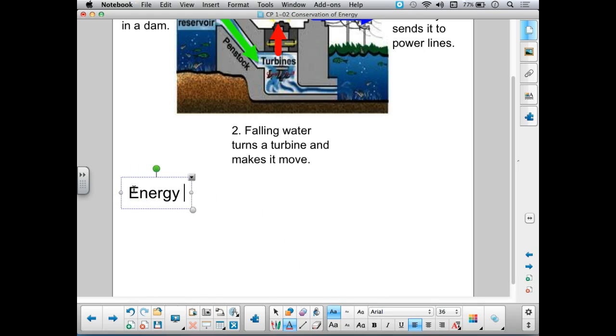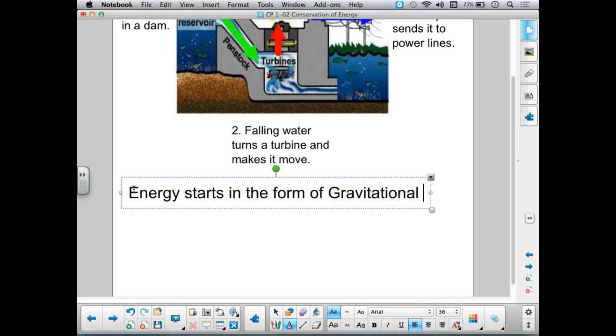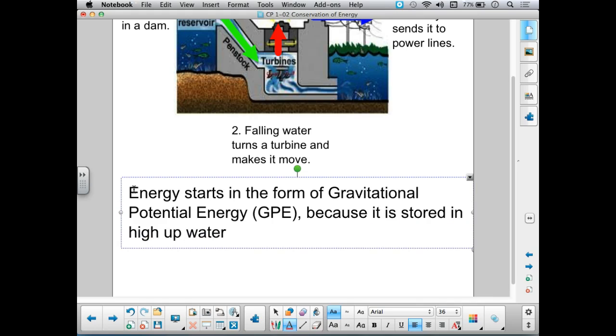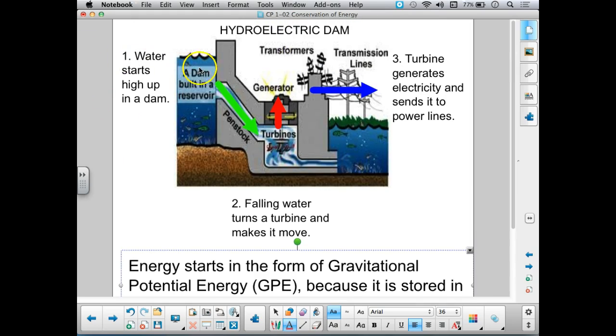I know that energy starts in the form of gravitational potential energy, or GPE, because it is stored in high up water. Remember that height gives this water gravitational potential energy.